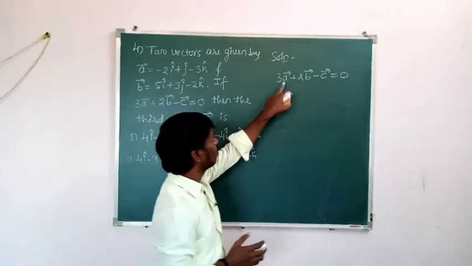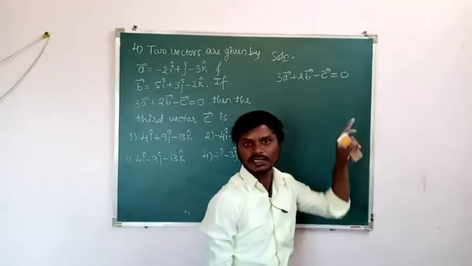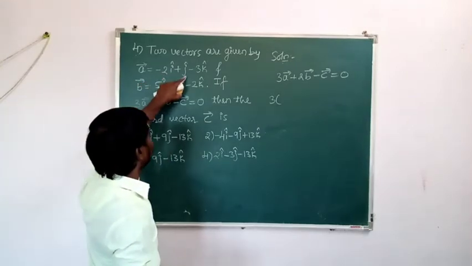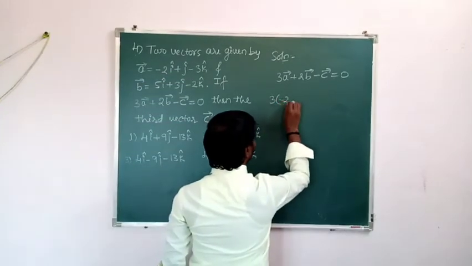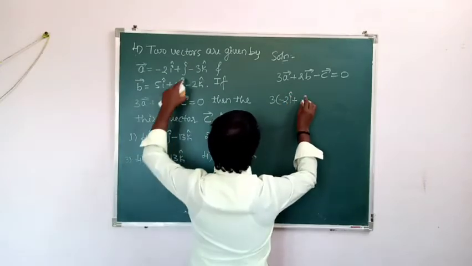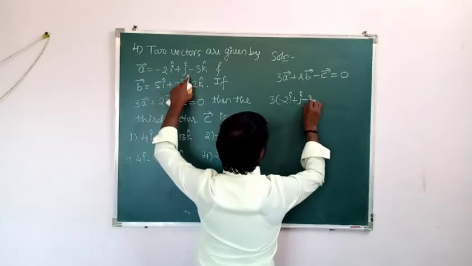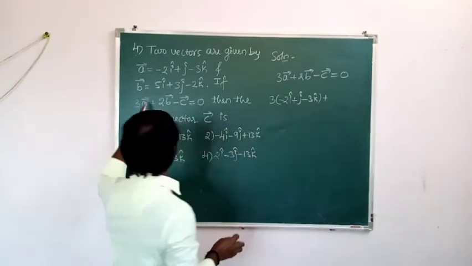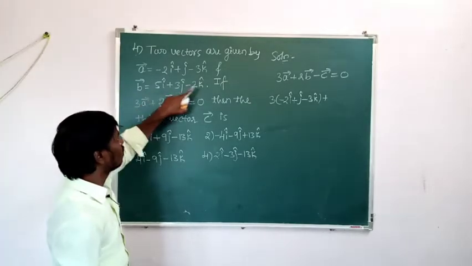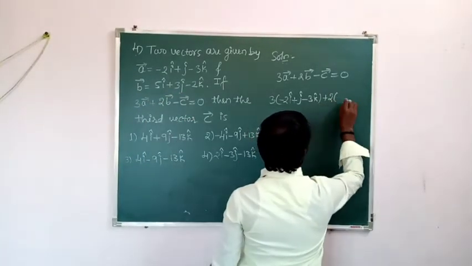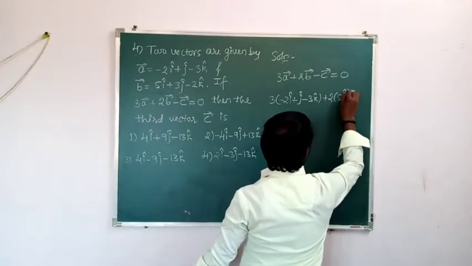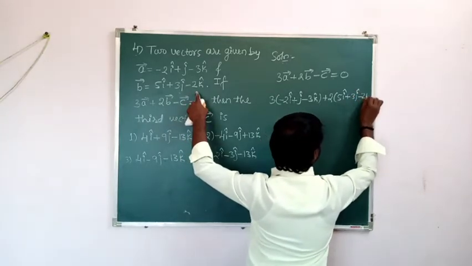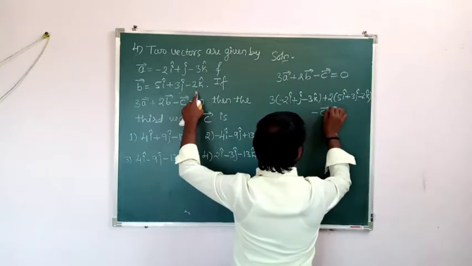Already we know vector A and vector B. Then 3 into vector A, which is minus 2i plus j minus 3k, plus 2 into vector B, which is 5i plus 3j minus 2k, minus vector C is equal to 0.